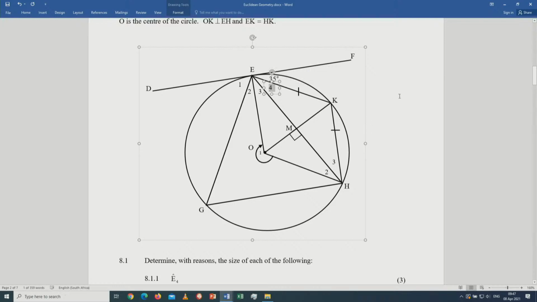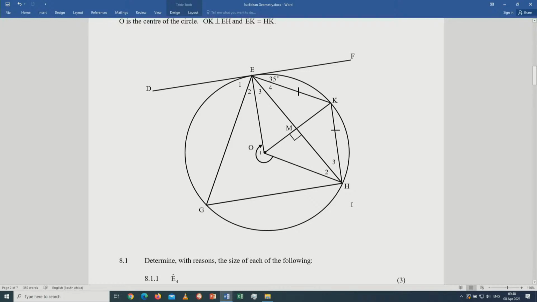How would you know E4? Because this line is a tangent, you already know that H3 will be equal to 35 degrees, tan chord theorem. Now that we've got H3 as equal to 35, you have this side, KE, being equal to KH.